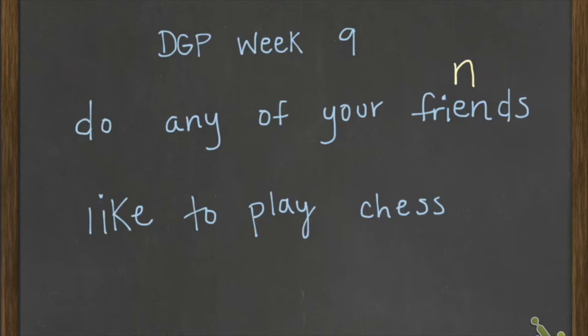The next word that you might notice is a game. The word chess. Chess is a thing. It's a chessboard. It's an idea, playing a game. So because of that, we're going to label it a lowercase n. It's not a specific name of a game. It's not like Monopoly. It's just a game that people play, kind of like chase or tag.